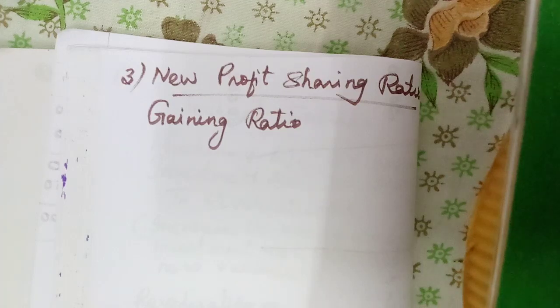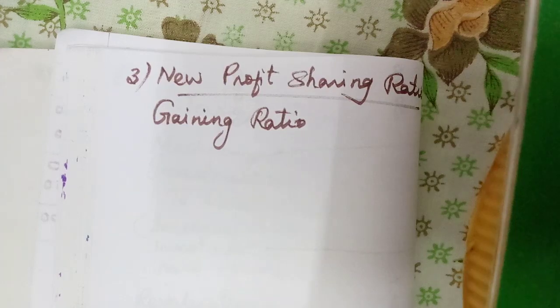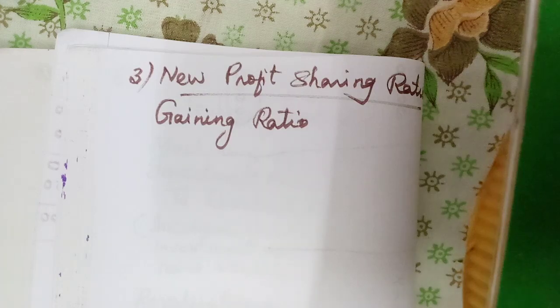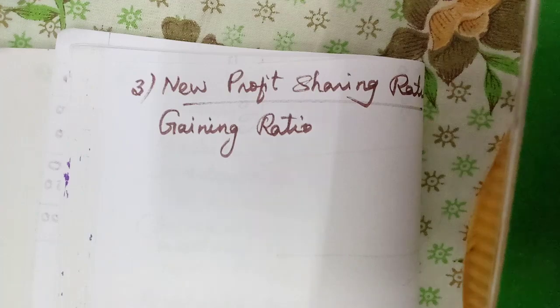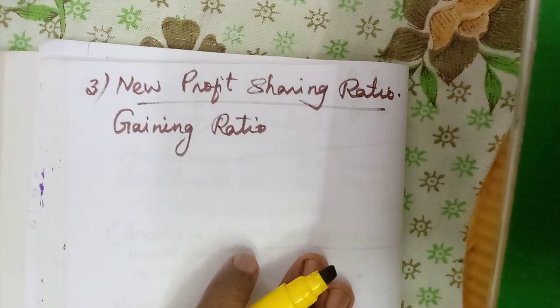Here, which ratio will be more? Because they gain something, the new profit sharing ratio will be more. So to calculate the gaining ratio, we need to deduct the old ratio from the new ratio. That is called the gaining ratio. So we need to calculate the new ratio, and if they ask to calculate the gaining ratio, we should deduct the old ratio from the new ratio. Then we get the gaining ratio, or the share gained.